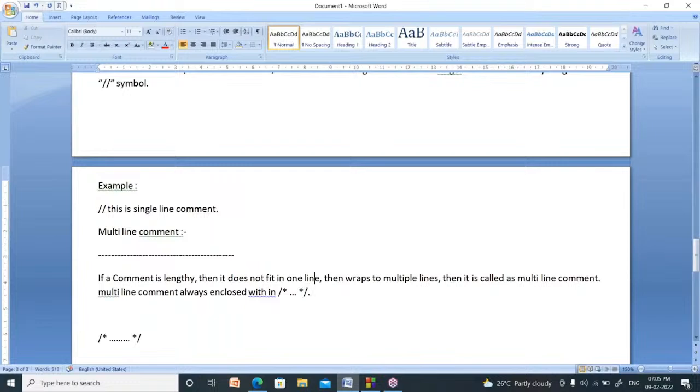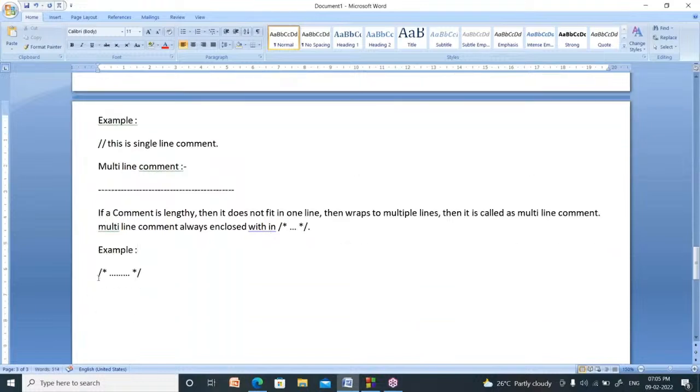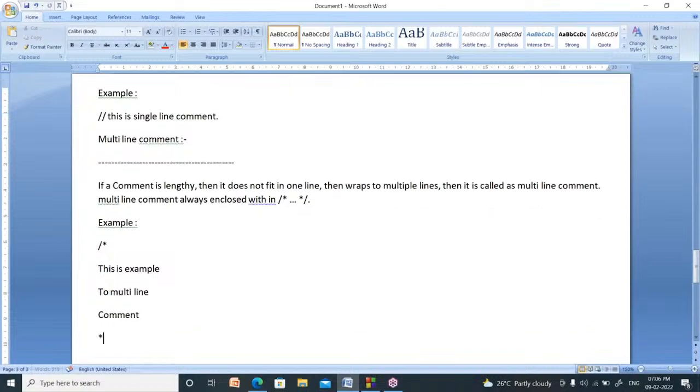Now I am giving an example for a multi-line comment. Start it using slash and star, and here you write the multi-line comment. This is an example of a multi-line comment. So this is about multi-line comments, right?